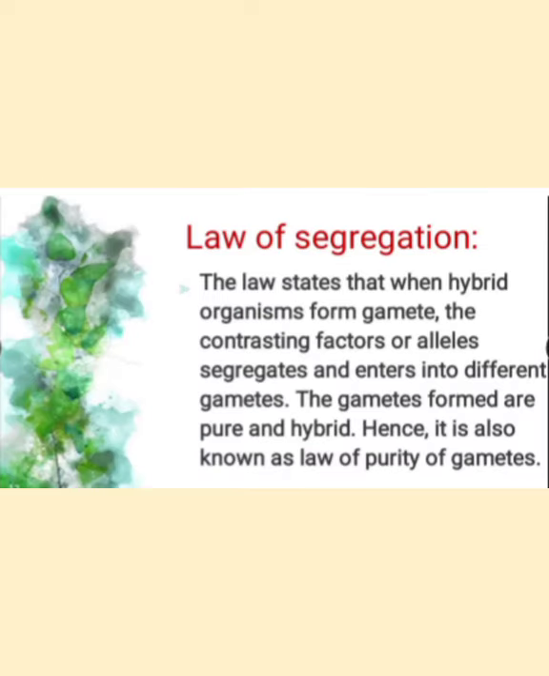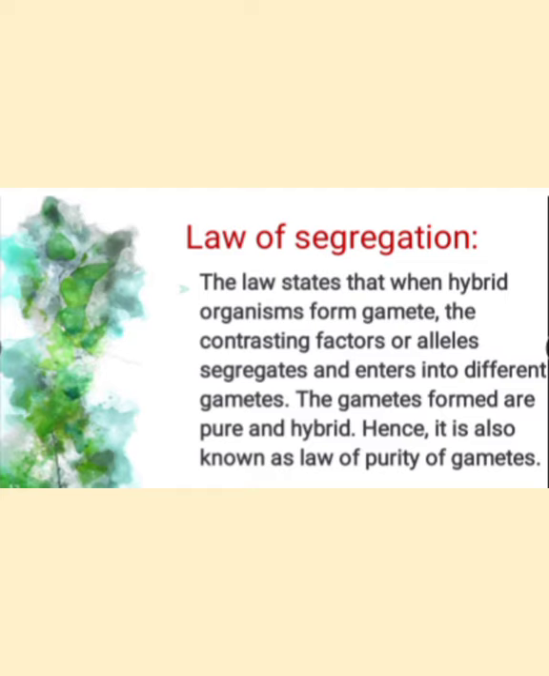Law of segregation. The law states that when a hybrid organism is formed by the crossing of a tall plant and a dwarf plant, at the time of gamete formation the contrasting factors or alleles segregate and enter into different gametes. The gametes formed are pure and not hybrid. Hence, this law is known as the law of purity of gametes.